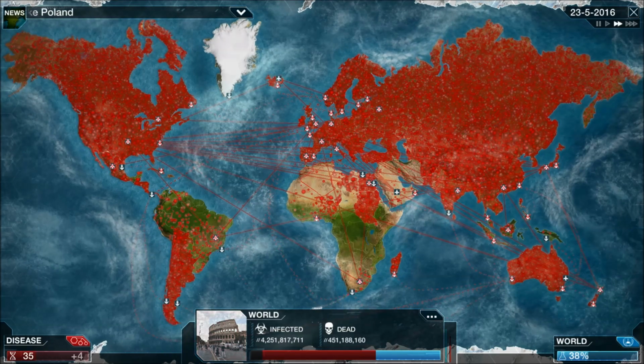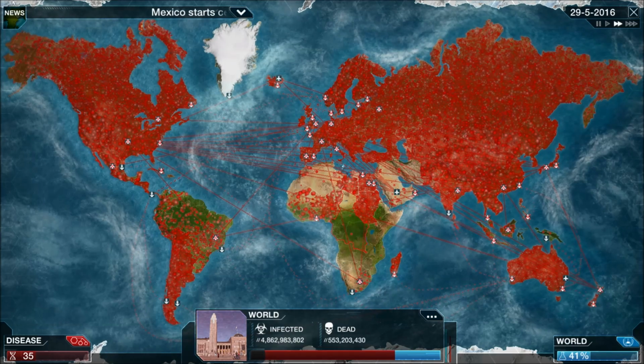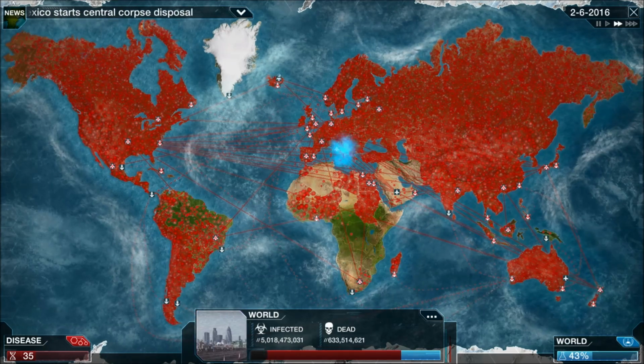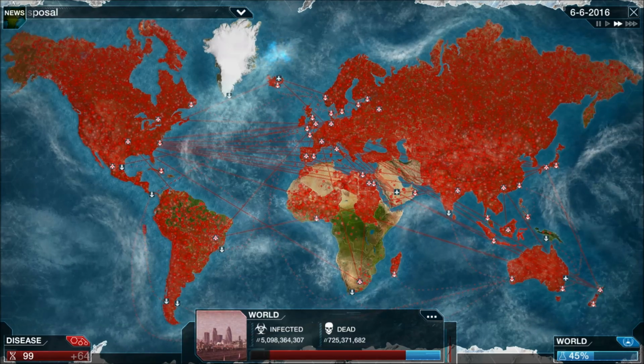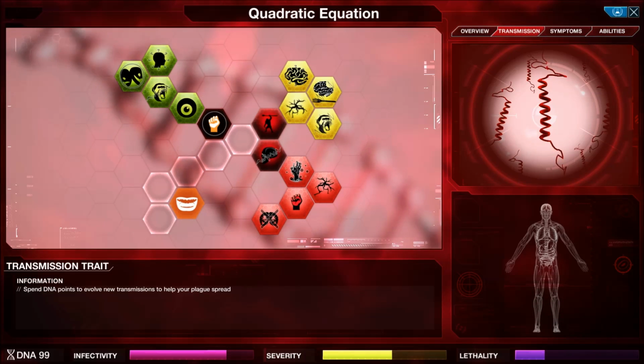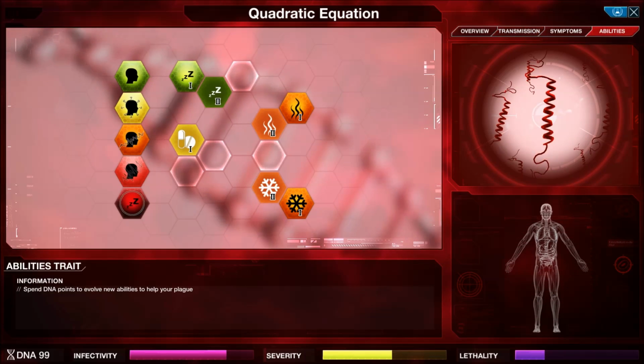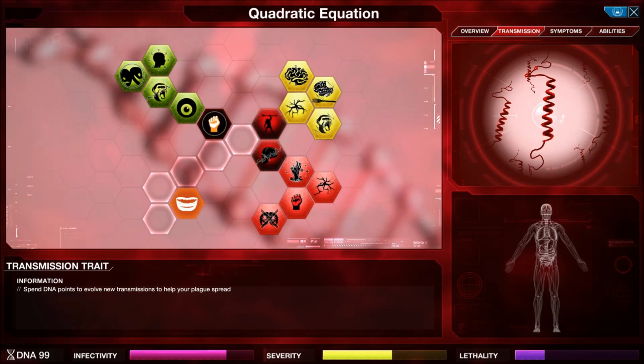Quadratic equations, deadly. New Zealand, breaking down, that's music to my ears. We have lots of points, let's start spreading even further. And perimeter. Adding sides of shapes conflicts with other people's thoughts. Cure becomes bugger that then, bugger that. Actually, with the cure becomes easier thing, there's usually a payoff.